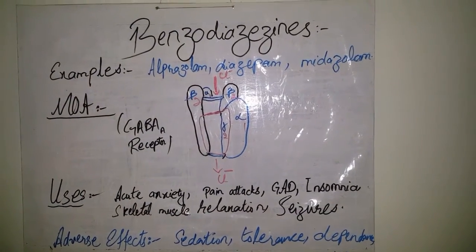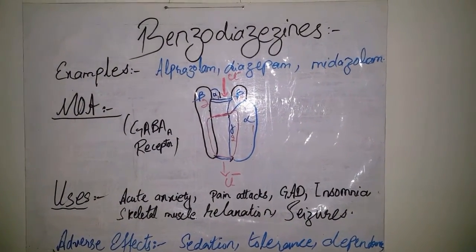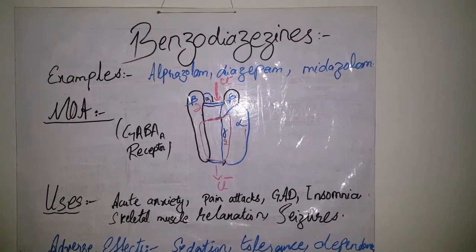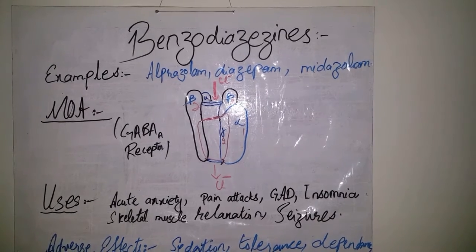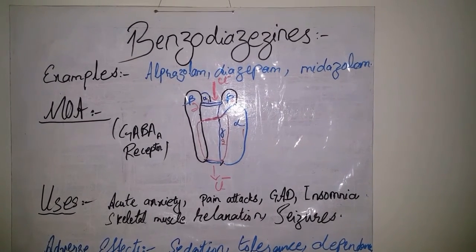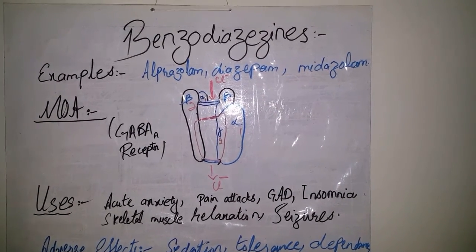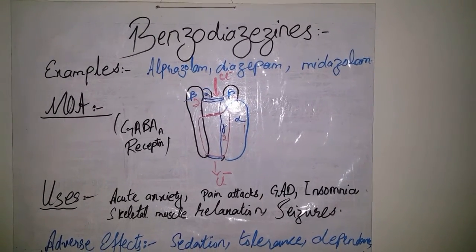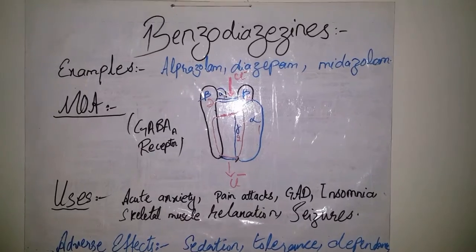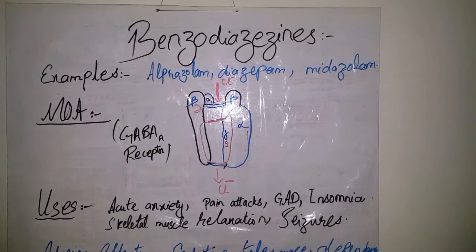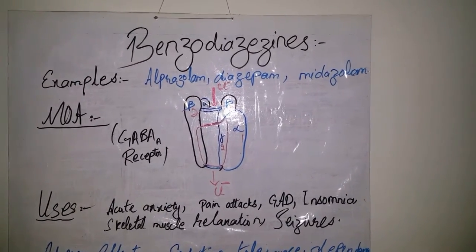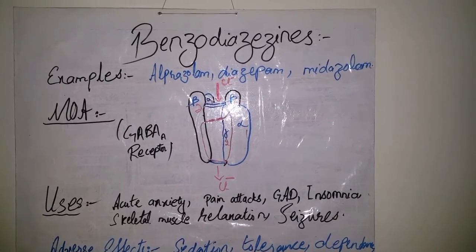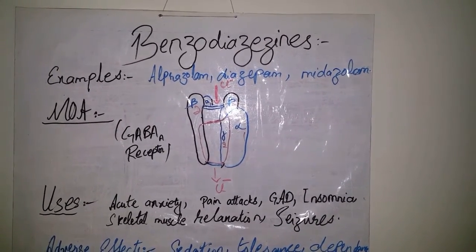As we have discussed the classification of the sedative hypnotics, now we will discuss the benzodiazepines. Benzodiazepines is a class belonging to sedative hypnotics. The examples of benzodiazepines are alprazolam, diazepam, midazolam, flurazepam, and triazolam, etc. Mechanism of action.